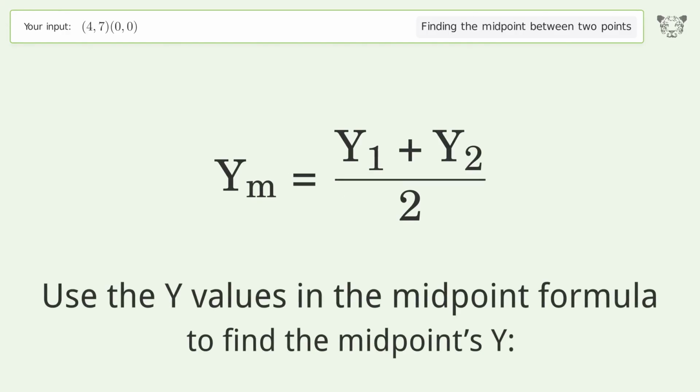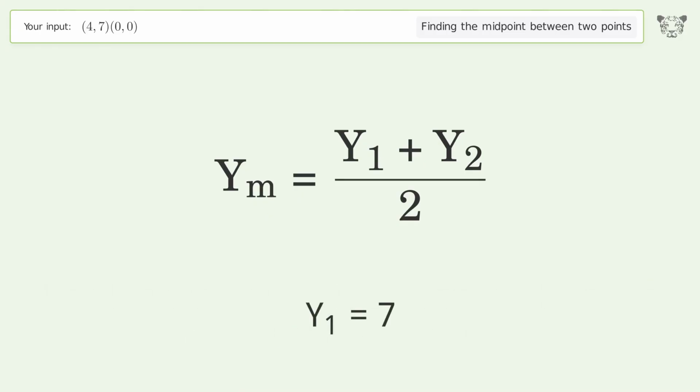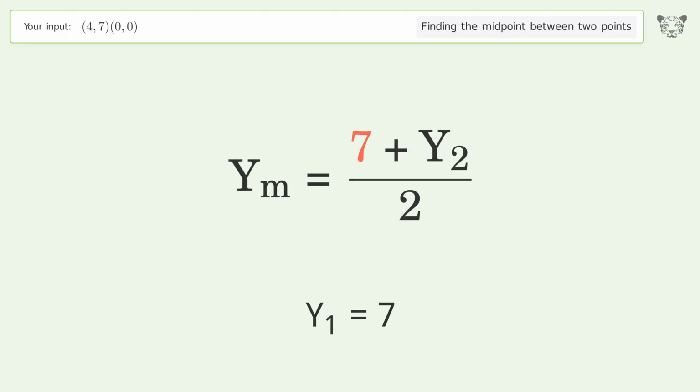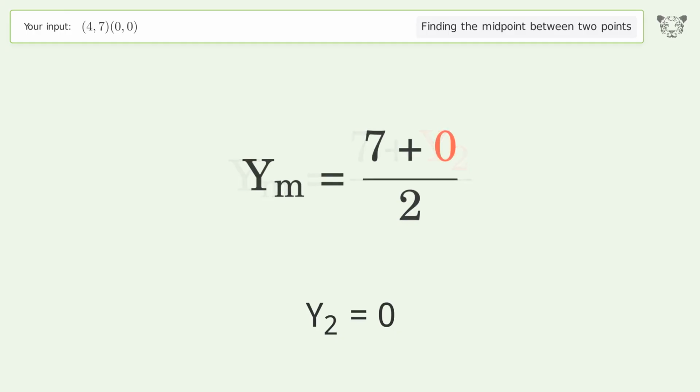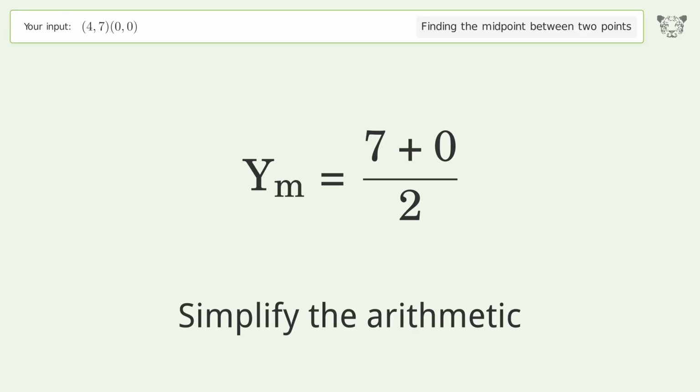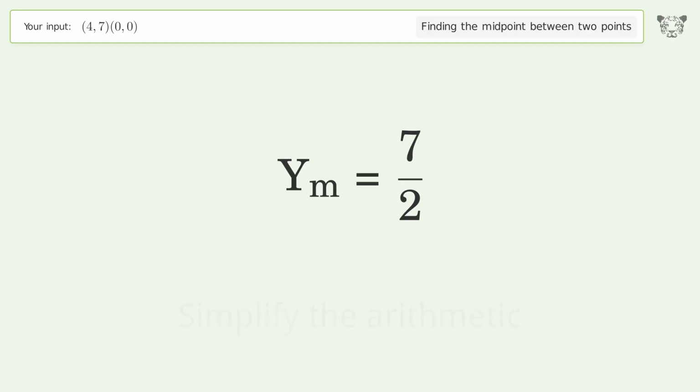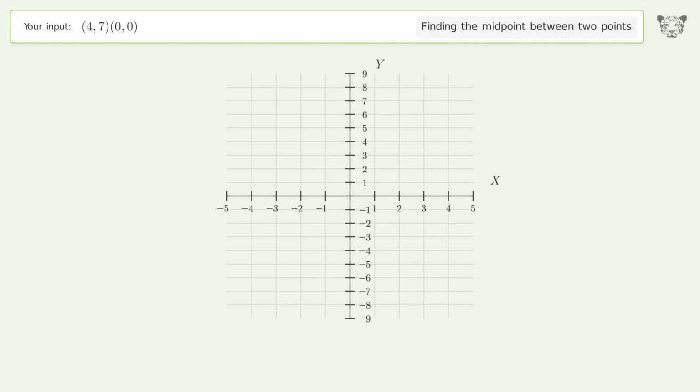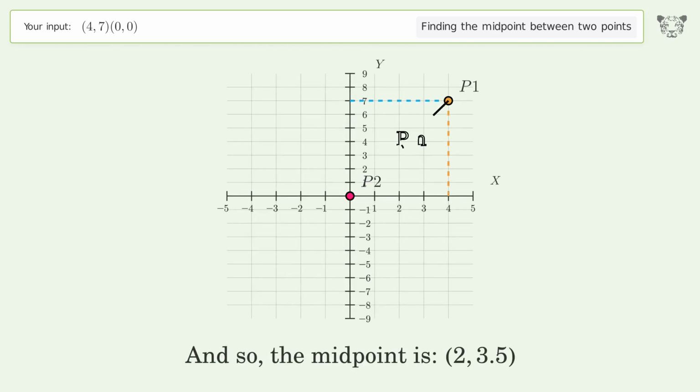Use the y values in the midpoint formula to find the midpoint's y. y1 equals 7. y2 equals 0. Simplify the arithmetic. And so, the midpoint is 2, 3.5.